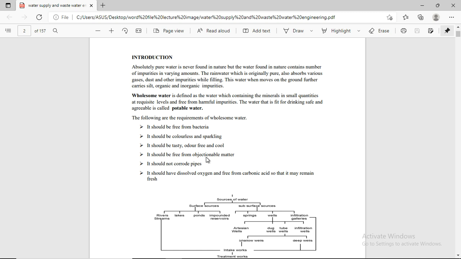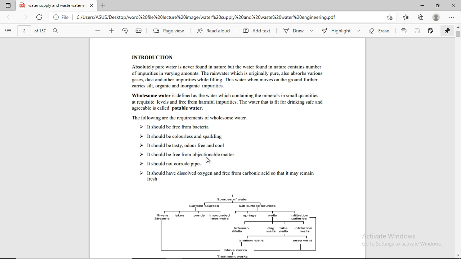When the water moves to the ground, it further carries silt, and organic and inorganic impurities.